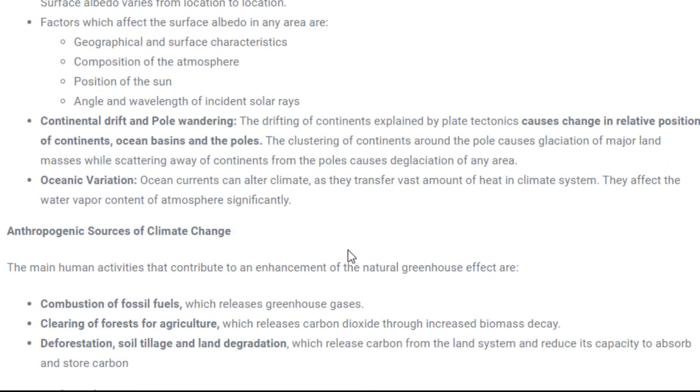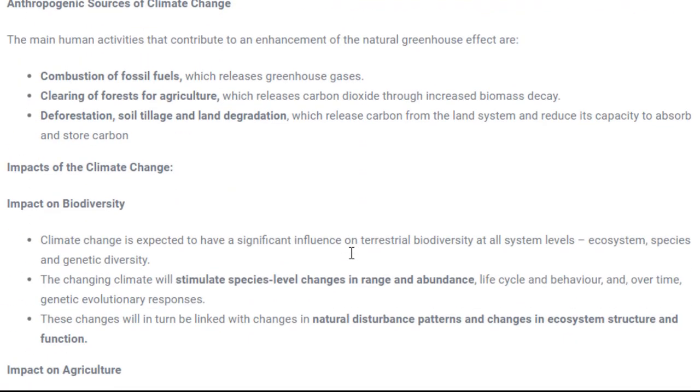Next point is anthropogenic sources of climate change. Anthropogenic means man-made. What are the man-made possibilities that tend to change the climate? These are combustion of fossil fuels. We are using lots of fossil fuels like coal, natural gas, petroleum. Whenever these fuels are burned, they emit lots of gases into the atmosphere, which increases the temperature of Earth.